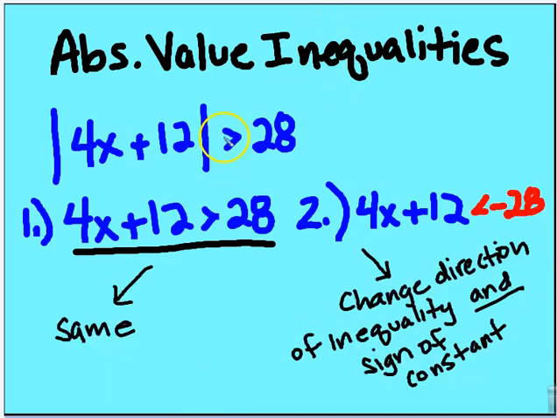Okay, so let's change the direction of the inequality sign. This will end up being an "or" inequality. You'll see in just a moment. 4x plus 12 is greater than 28. 4x plus 12 is less than negative 28. So same as in the original inequality. And then the second, we're going to change the direction of the inequality sign and the sign of the constant.